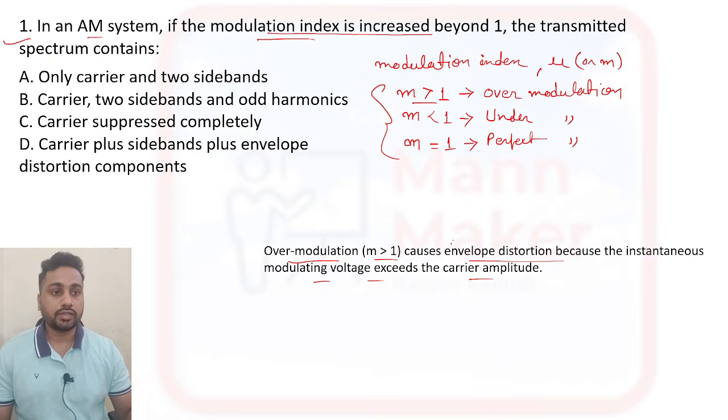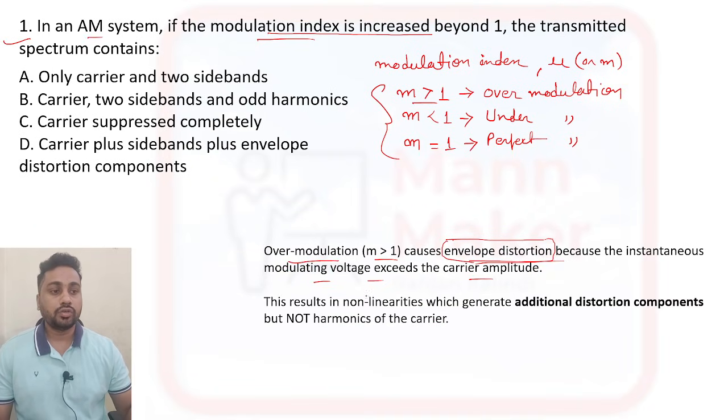So one kind of detection, envelope detection, will be present, and due to this, non-linearities will come, which generate an additional distortion component but not a harmonic. In the carrier side you will get an additional distortion component, but harmonics will not be present.